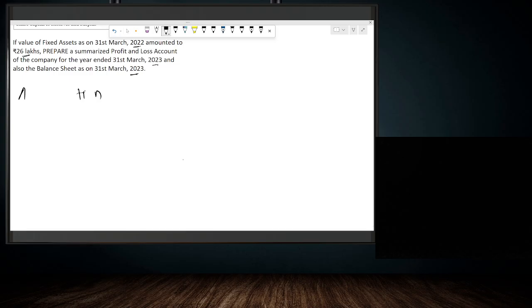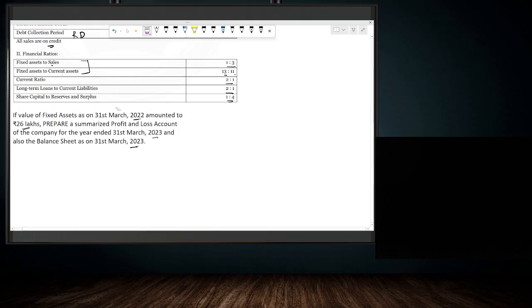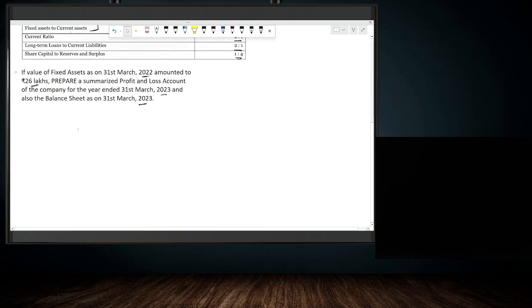So as I already told, in this question the fixed asset amount is directly given. So we can either take sales as the first working note or current asset calculation as the first working note. But I will start with sales. Working note number 1, calculation of sales value.